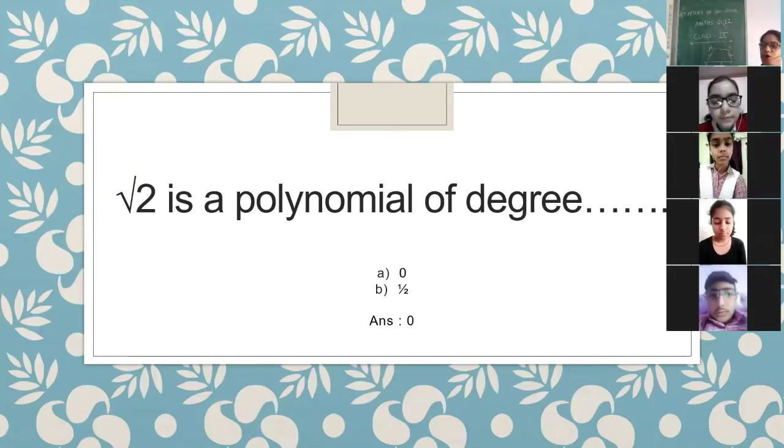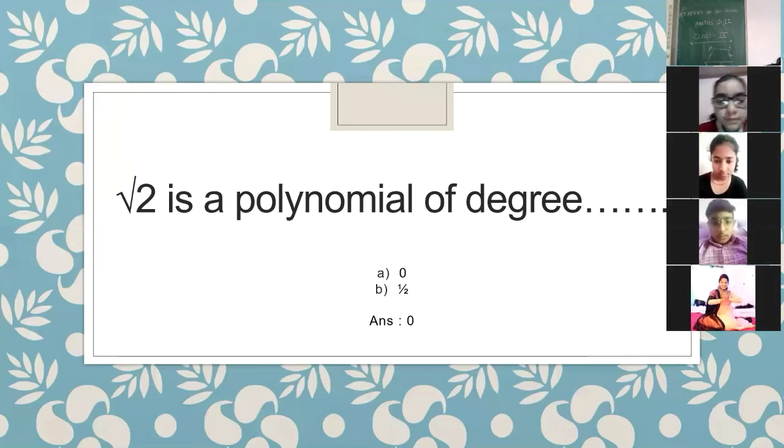Okay, are you getting that point? It is a constant polynomial. Don't get confused because of the option. It is a constant polynomial. That's why the degree is 0. Yes. Next question. Who was this question for? For Sonal. This question is for Sonal. Okay. Yes, Namishka, the next question is for you.